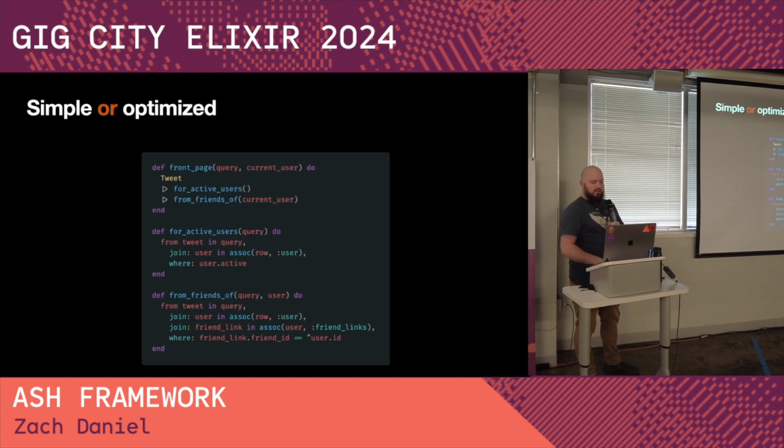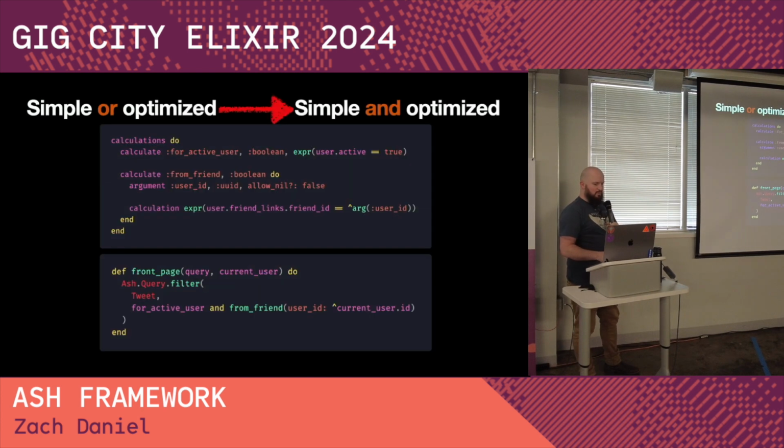Let's talk about simple or optimized. What about simple and optimized? So we talked about calculations, right? Let's refactor those concepts of from, friends of, and that sort of thing to use calculations in Ash. So we have this for active user, and this filters, it's true if user.active equals true, right? So this is a truth statement now, and this is the sort of thing that actually does compose. And now we have from friend, which takes a user ID, and it is true if the user.friendlinks.friend ID equals that user ID that you gave us.